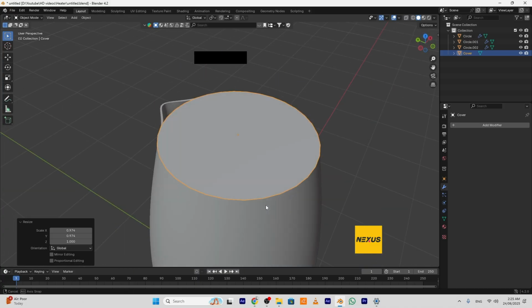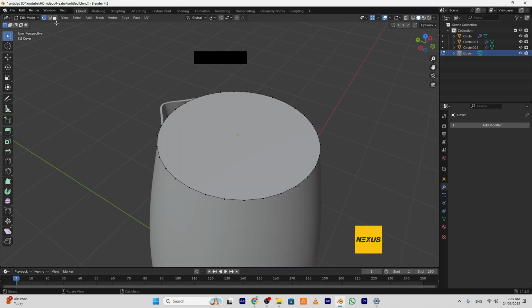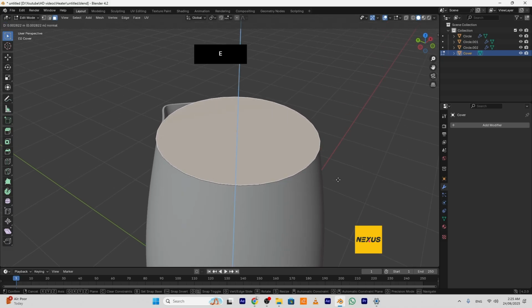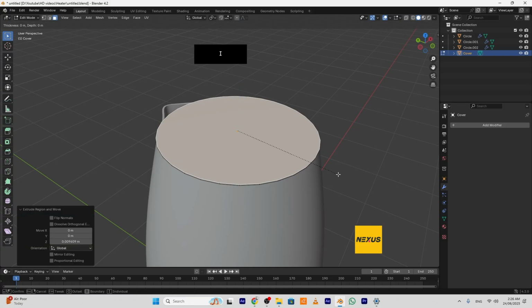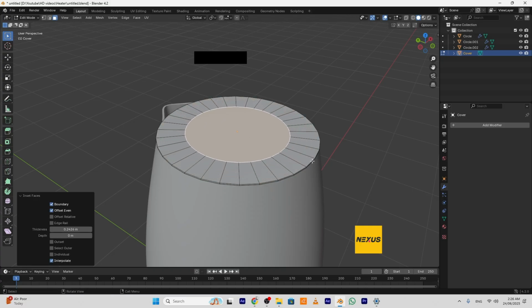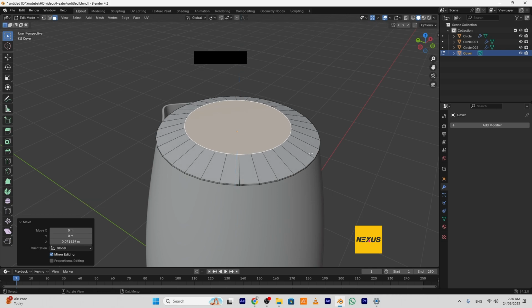Yeah, this is enough. Go to edit mode again, face selection, extrude along Z axis. Okay, and set one time. Move it along the axis.